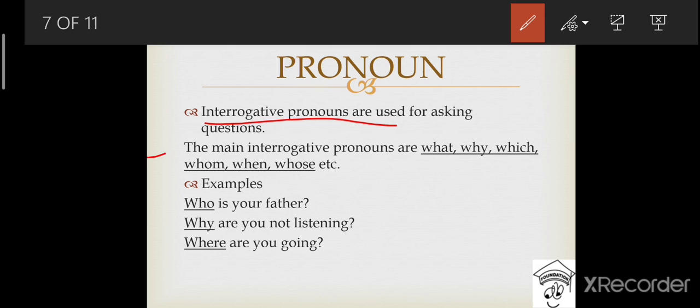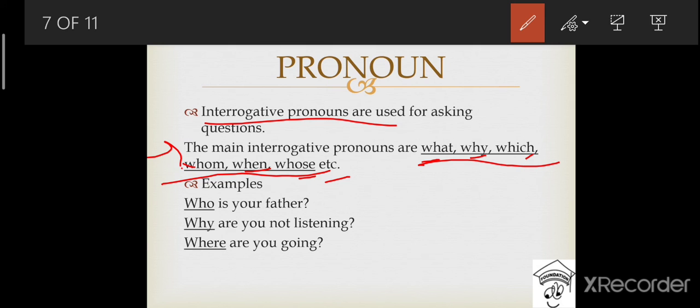The main interrogative pronouns are what, why, which, whom, when, whose, etc. That means any WH word is an example of an interrogative pronoun. Examples: what, why, which, whom, whose, when, how, etc.